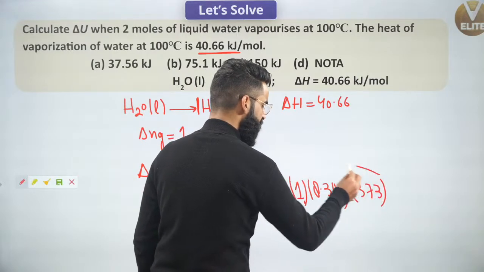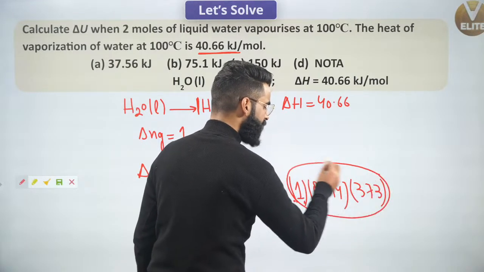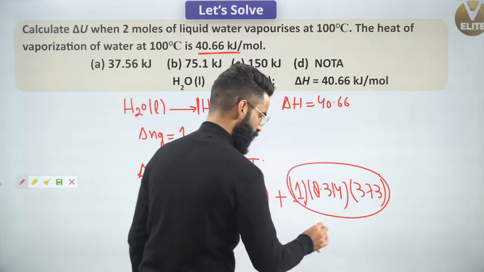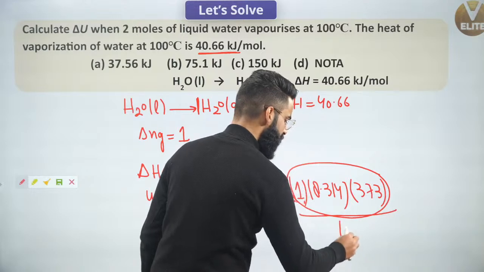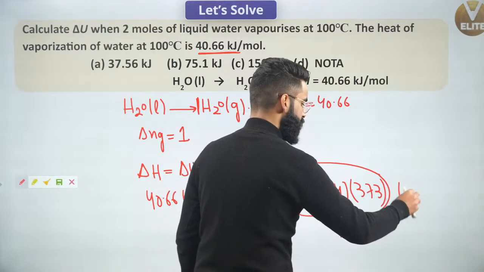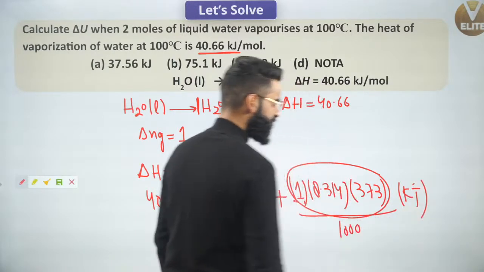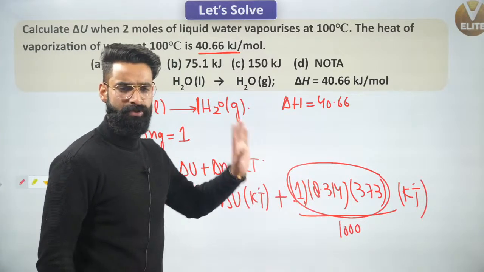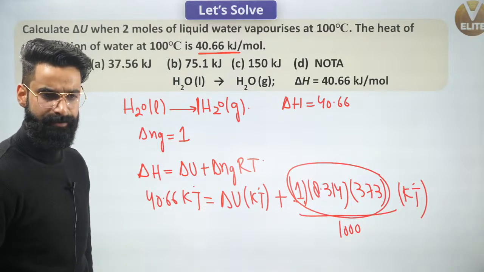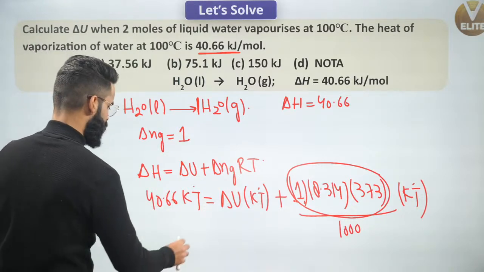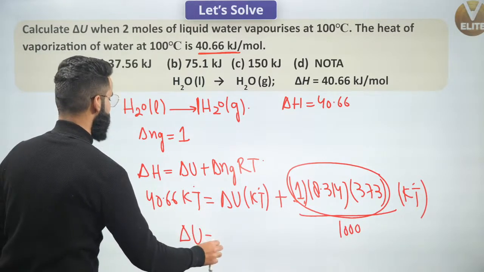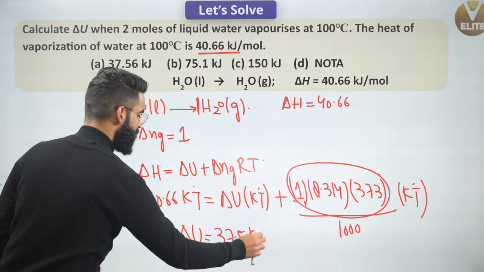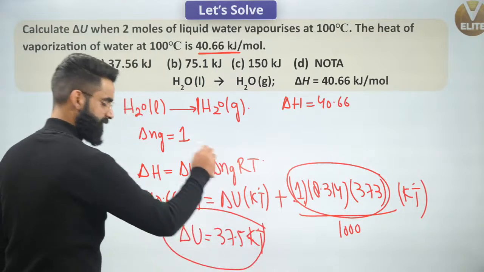If I ask you what is going to be the unit of this whole term, it is going to come in joules. So if I divide it by 1000, I'm going to get the unit in kilojoules right here. Correct? Yes, because I've taken this in kilojoules, so this should also be in kilojoules. When you calculate the value of delta U from here, you'll be getting the value of delta U as 37.5 kilojoules, okay?